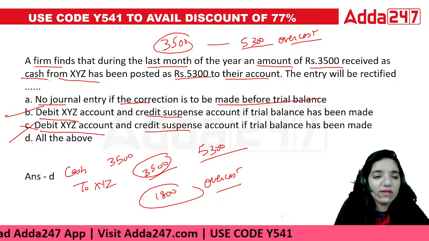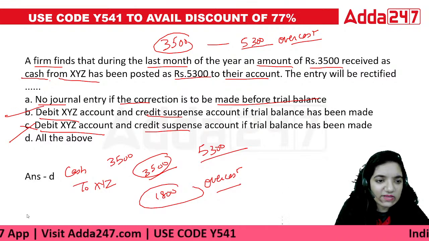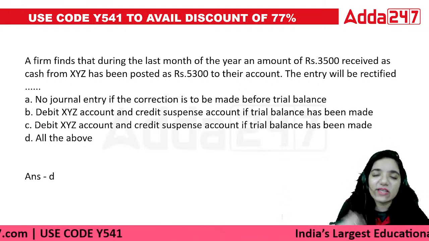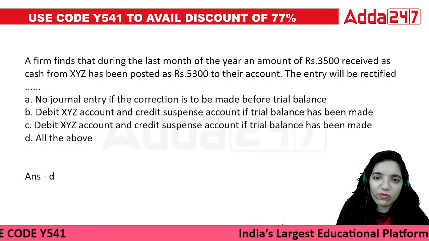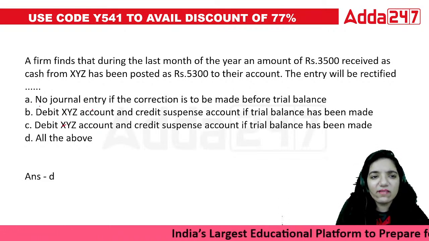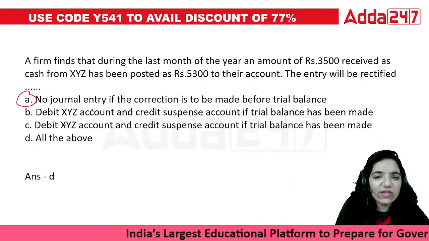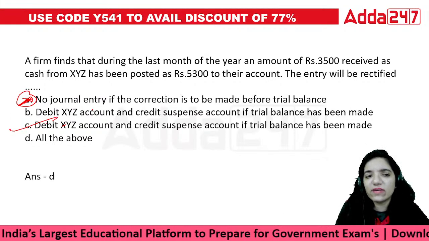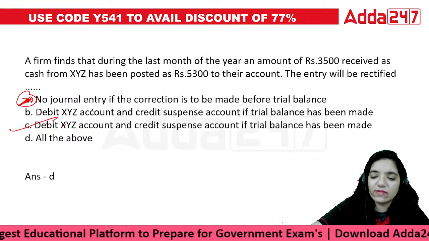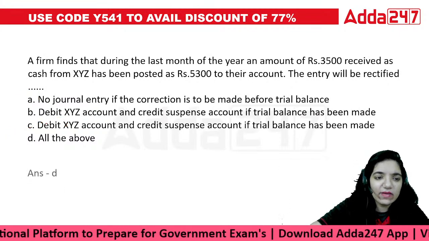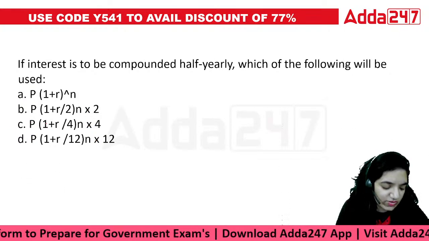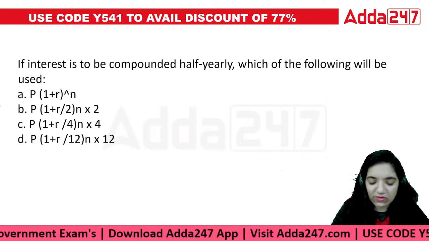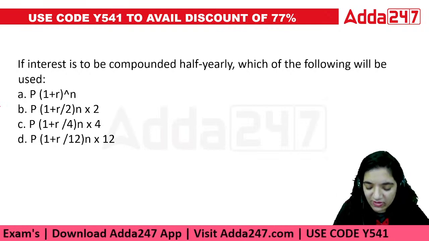And okay, let's go for the D point. I think this entire question needs to be reframed again. Number one, technically, if anything has been done before the trial balance, then you don't have to make the journal entry. I think this point needs a little correction. I'll go for C, right? That would be the point. Okay. Now let's move on to the next question. We'll be leaving that question now. I think I'll reframe a different question for rectification in the next class, and then we'll be talking about it.